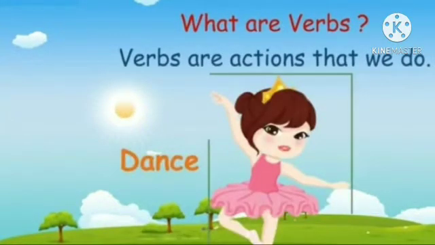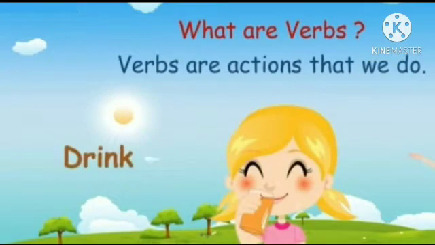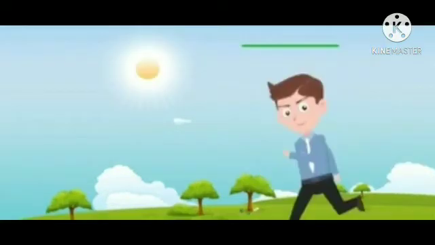What she is doing? She is dancing. Here, dance is verb. Verb is an action word. What she is doing? She is drinking. Here, drink is the verb. Verb is an action word. What he is doing? He is running. Run is a verb.